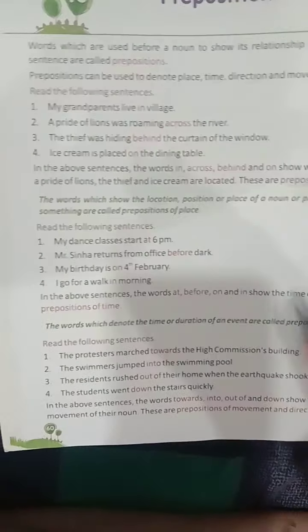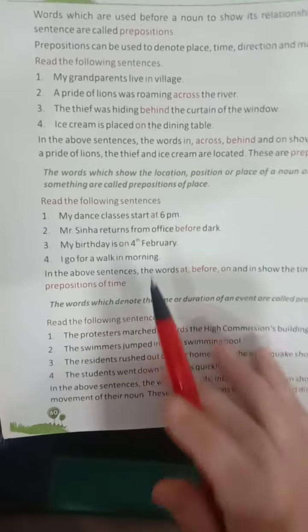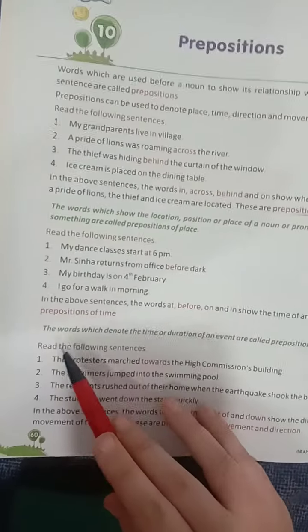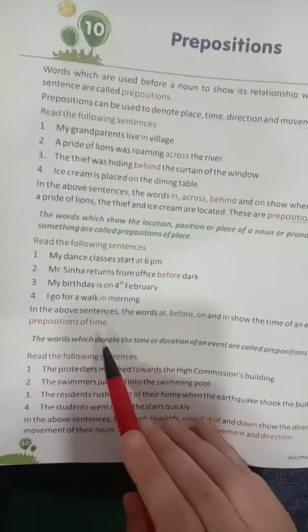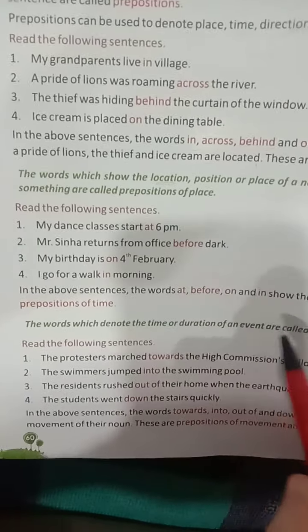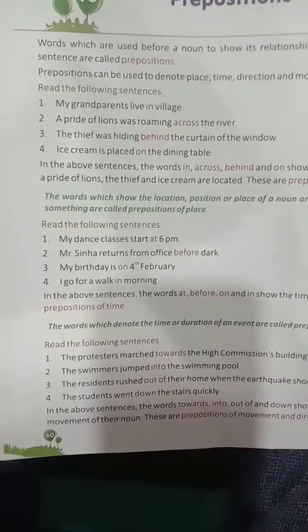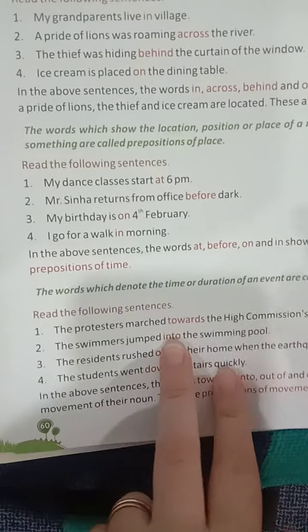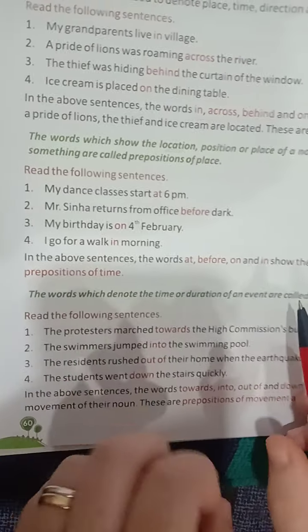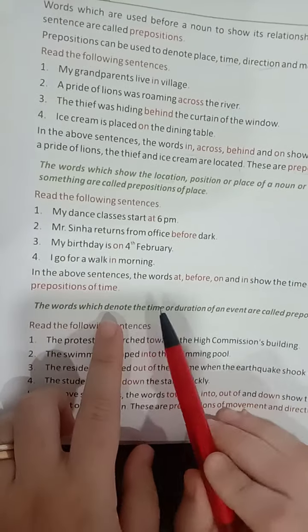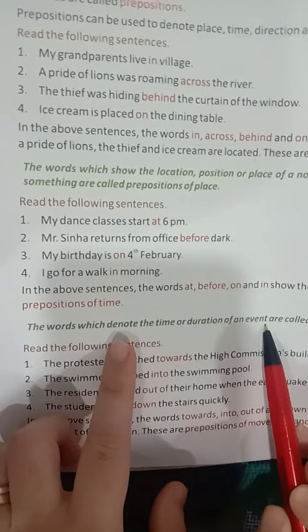Okay, now the next topic, that is preposition of time. The words which denote the time or duration of an event are called prepositions of time. So the preposition of time shows the time or duration of the event.